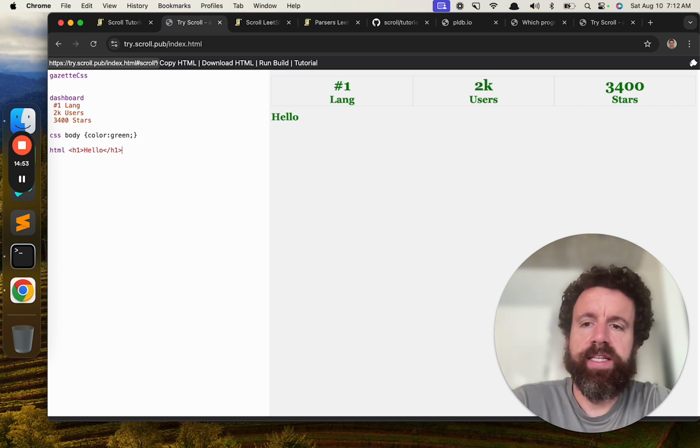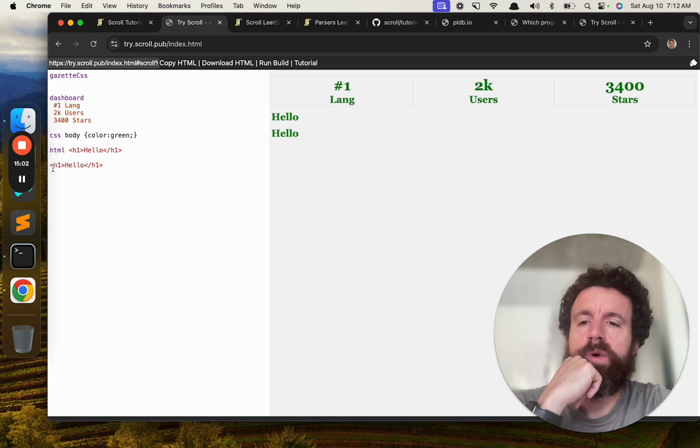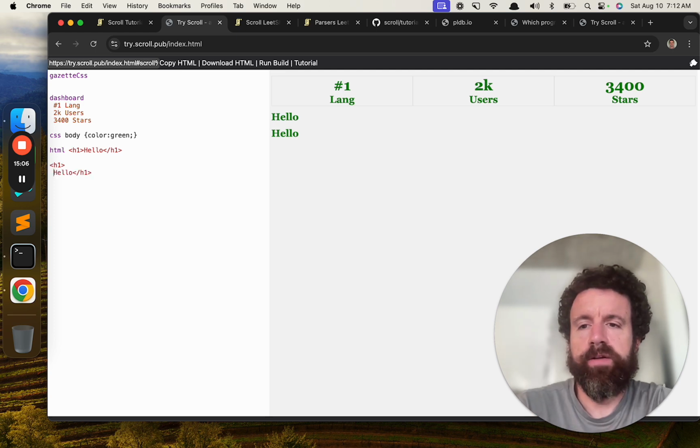Any line that begins with a, what's that, less than sign, will just automatically get parsed to HTML. And if you have a block of HTML, just indent it. That's all you got to do, and then you can do whatever you want.